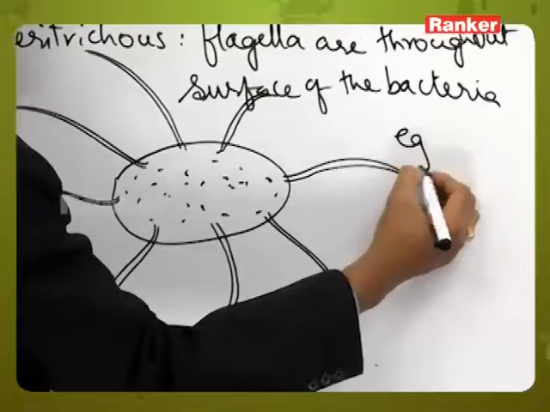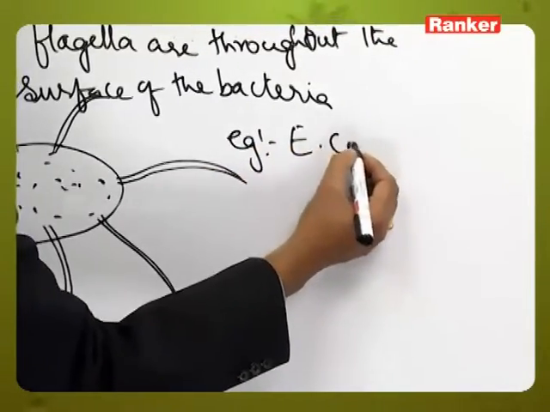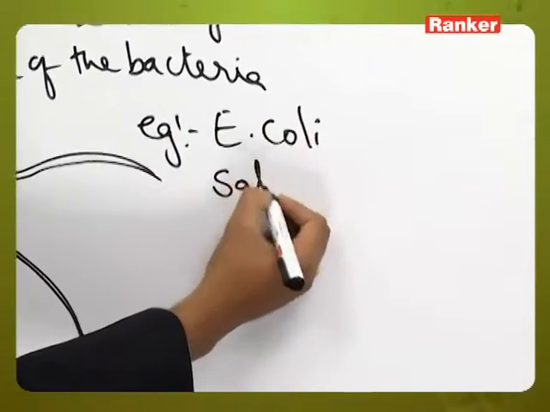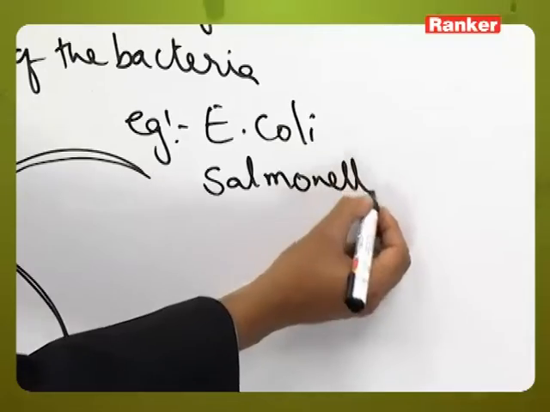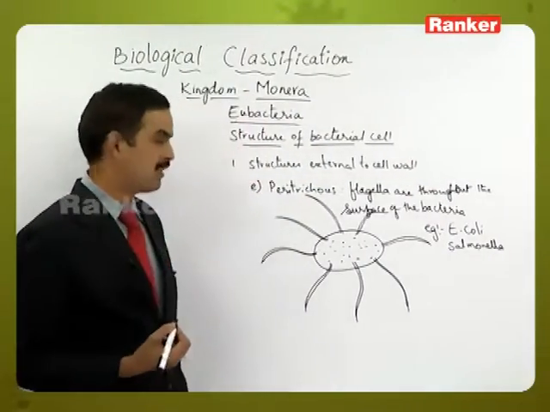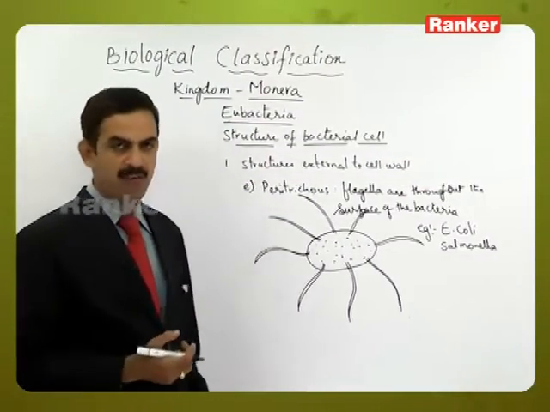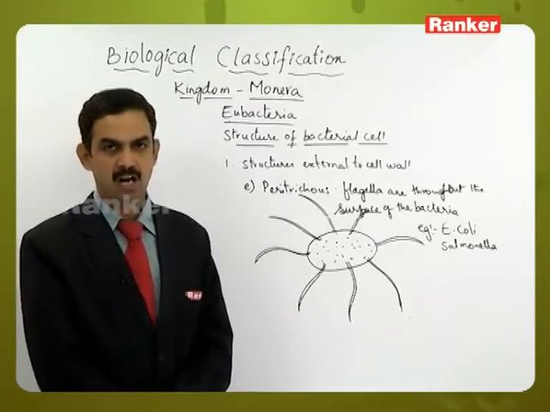This can be seen in examples like E. coli, Escherichia coli, and Salmonella. So likewise, based on the distribution and number of flagella, 5 types of bacteria are present.